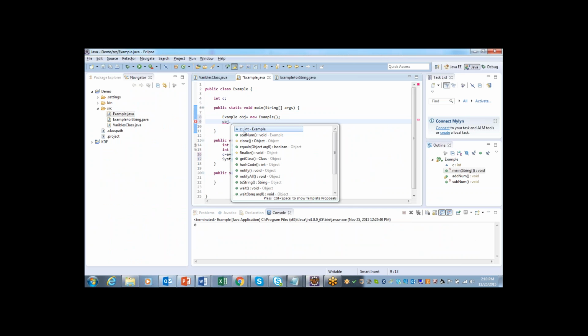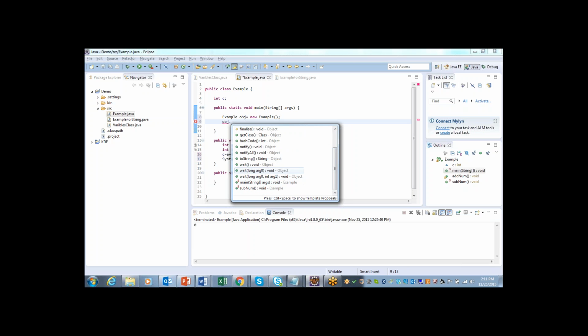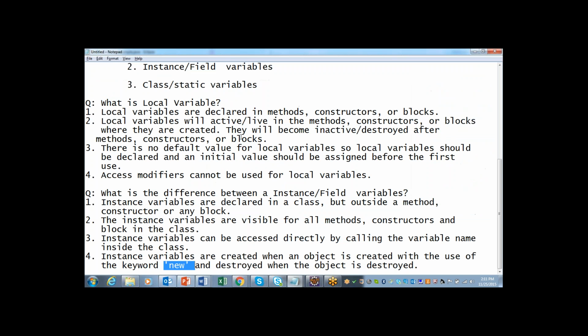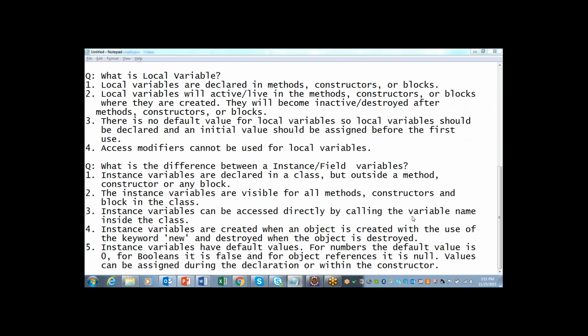You can see only the variable called c, that is the instance variable, but there are other variables I have declared such as a and b. They are not visible here because they are local variables. So here instance variables are created when an object is created with the use of the new keyword and destroyed when the object is destroyed. You can tell a fifth point also, that is instance variables have default values.